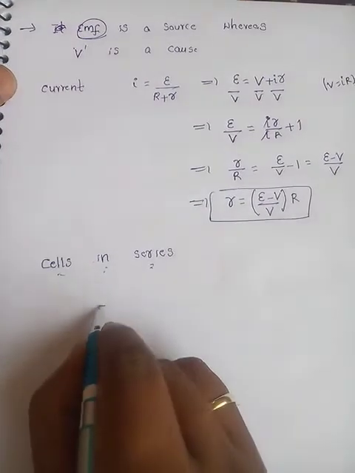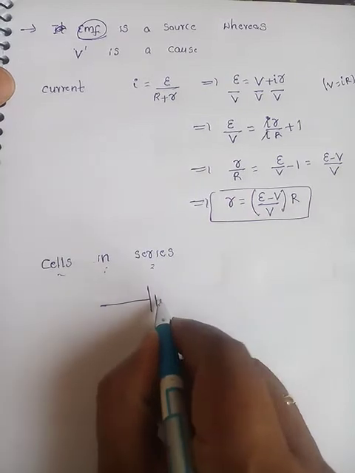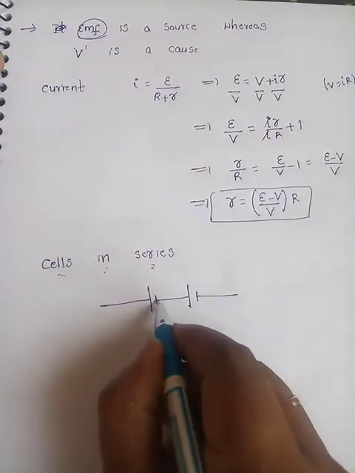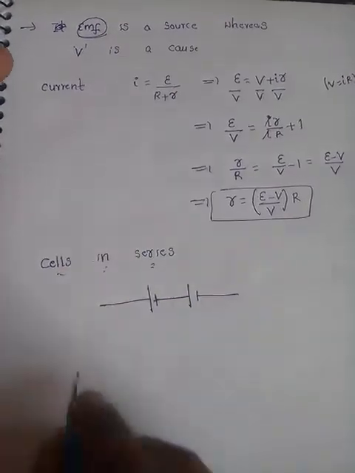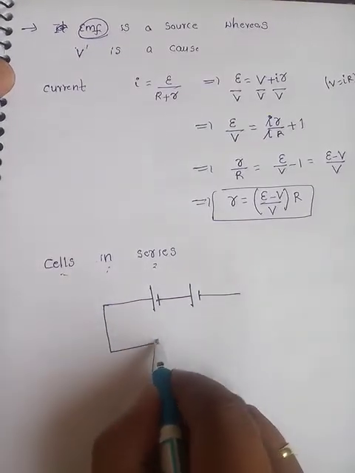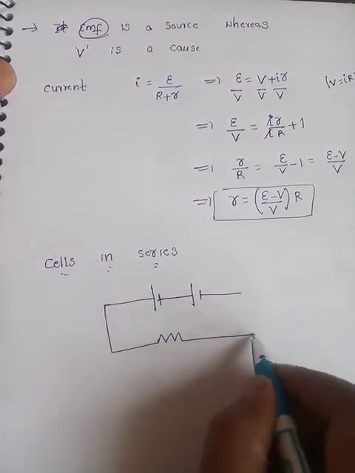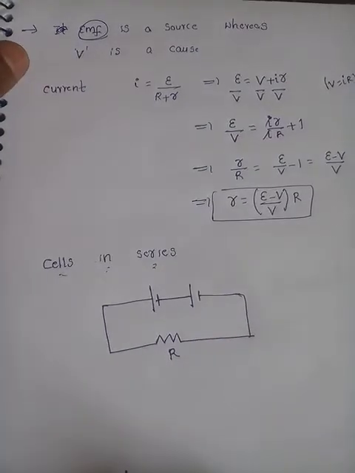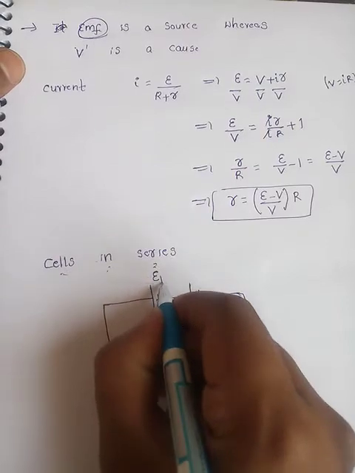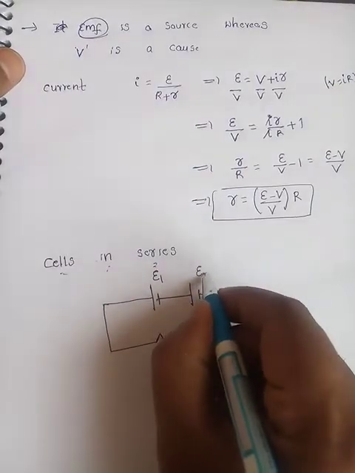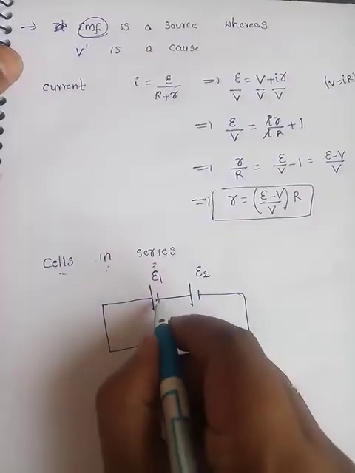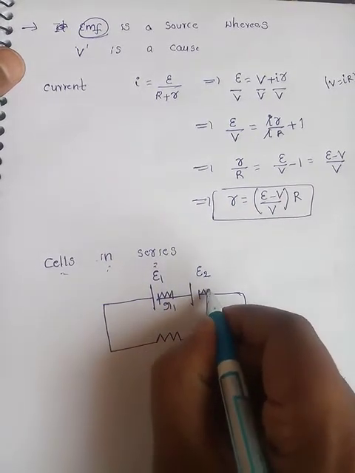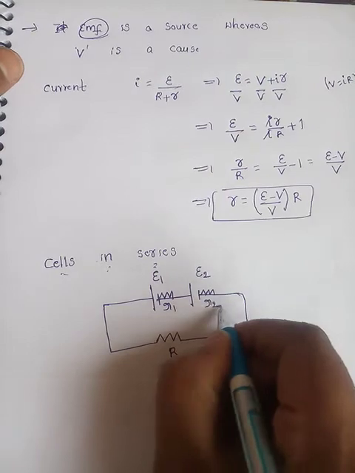Now I am taking two cells which are connected in series. See, negative terminal is connected to positive. Now these ends are connected to an external resistor of resistance capital R. Let us take the EMF of one cell as E1. What about this one? E2. This cell is different, so it has internal resistance r1. What about this one? r2.